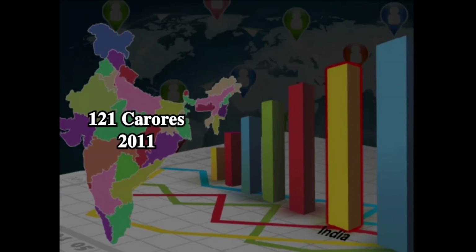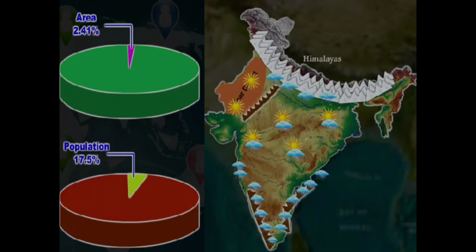Here, students, if we are talking about India, India's population is around 121 crores according to the census of 2011. India is the second most populous country in the world. India occupies 2.41% of the land area of the world, whereas it supports 17.5% of the world's population.